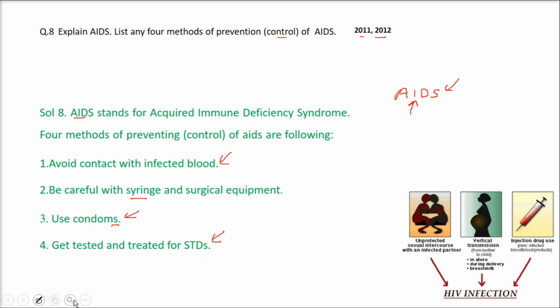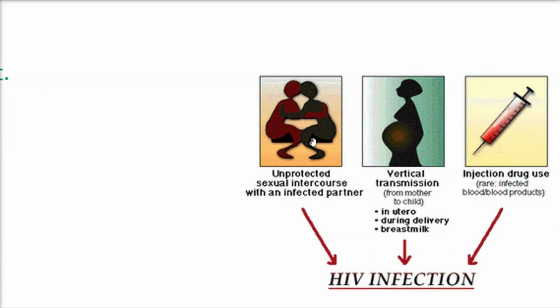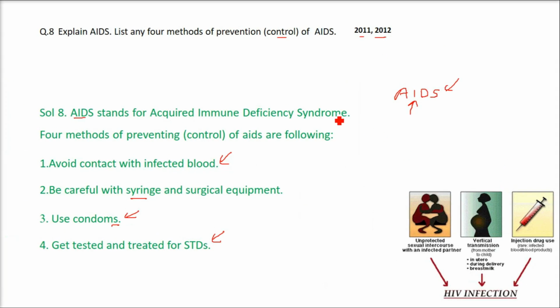So let me show you, HIV infection can be transferred through unprotected sexual intercourse if the partner is infected. If you don't know whether your partner is infected or not, rather than having fun for 5 minutes and repenting it for your entire life, use a condom. There is also transmission from mother to child, in utero, during delivery and through breast milk. And when injected drugs use infected blood or products which can transfer from one body to another, this causes HIV infection.